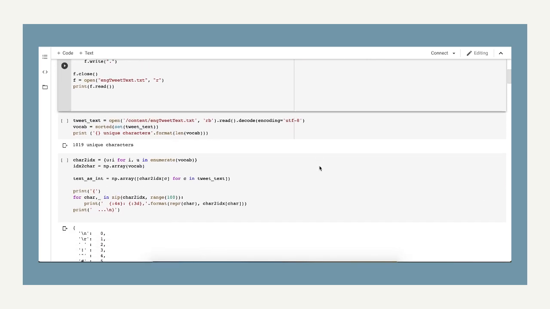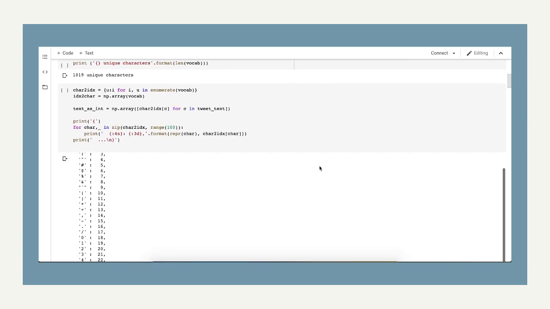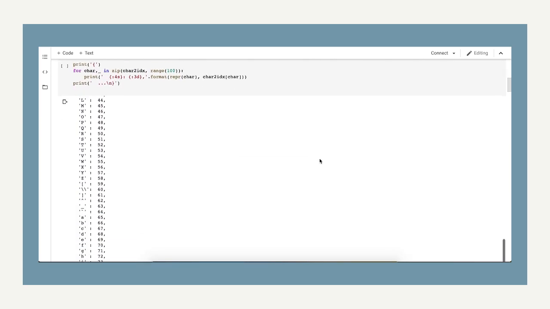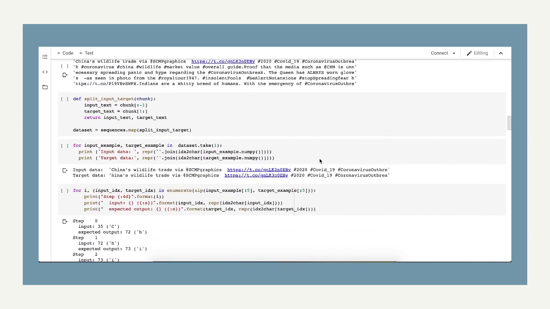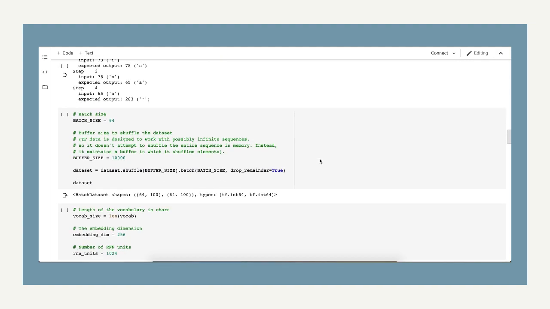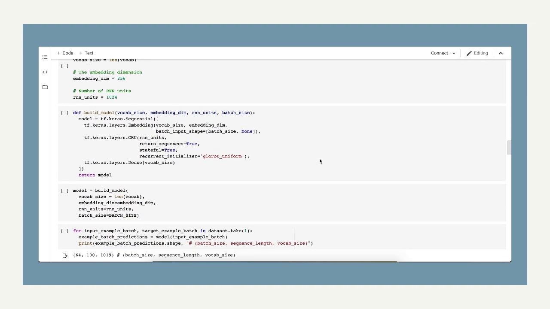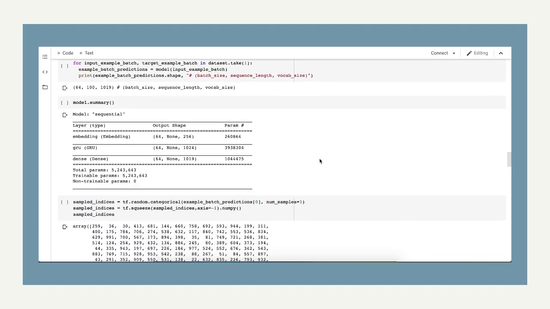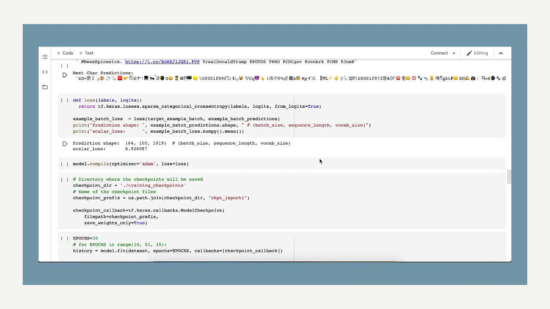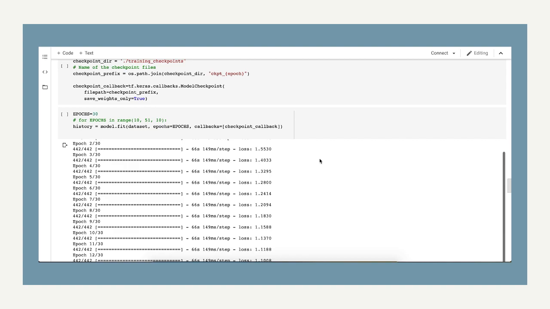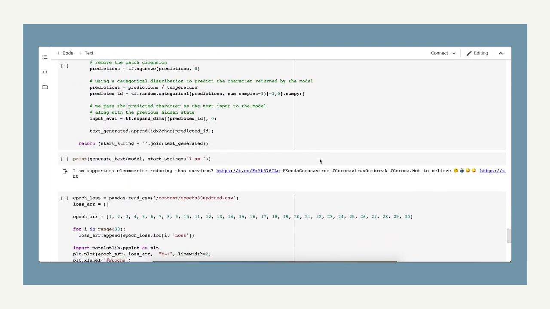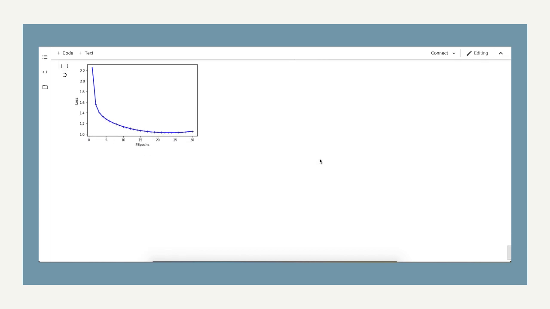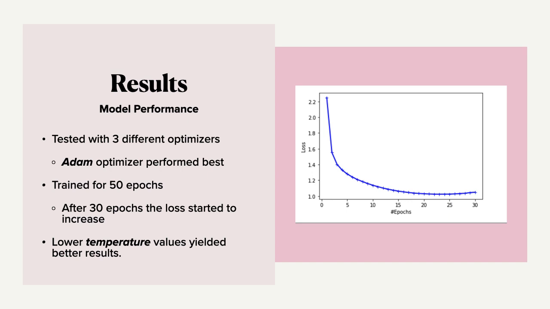We did some text processing, vectorizing the text, and then moving on, creating training examples by moving through the text character by character, creating training batches, then defining different layers in our model, defining the entire model, then training it for 30 epochs, and then we do the predictions and generate a small graph of loss versus epoch.